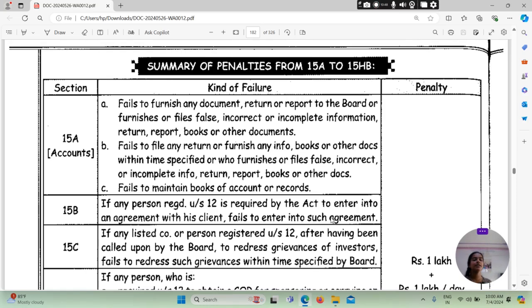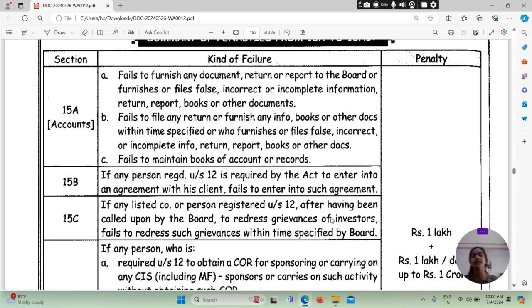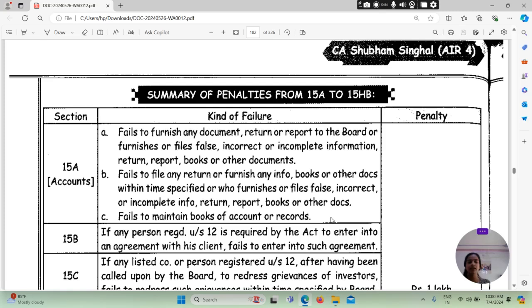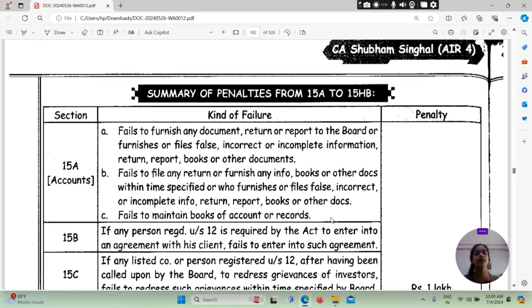And if he fails to maintain books of accounts, records and all such things, then Section 15A talks about the accounts. If he fails to furnish any document, return and report to the Board, and furnishes and files false, incorrect, incomplete information, written report, books or other document.